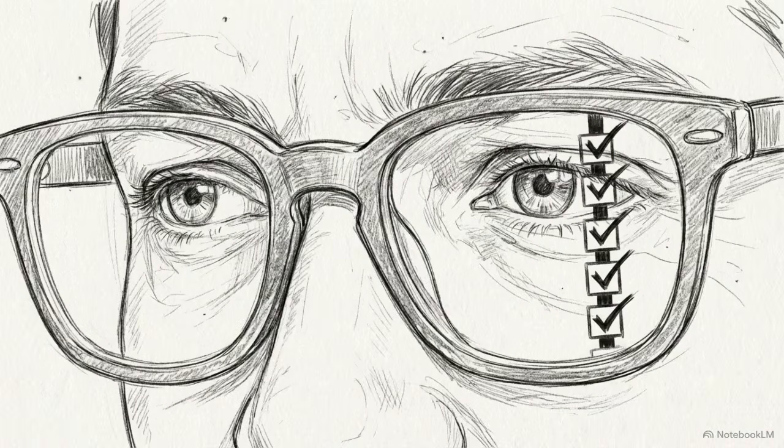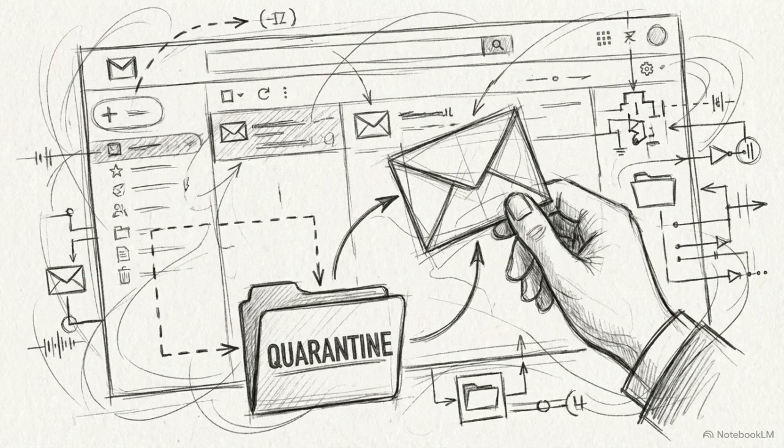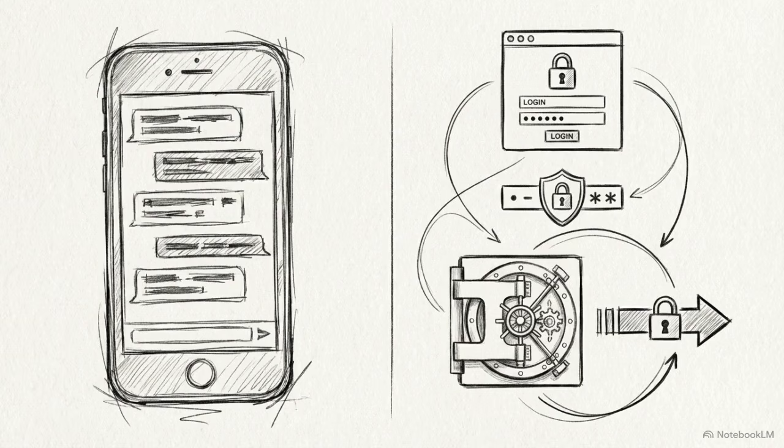You do not need to be paranoid about every email or text you receive. The goal is simply to process these messages through your framework rather than reacting on autopilot. Understanding exactly how a threat is delivered allows you to filter it accurately. The delivery vector provides just as much intelligence as the message payload itself.